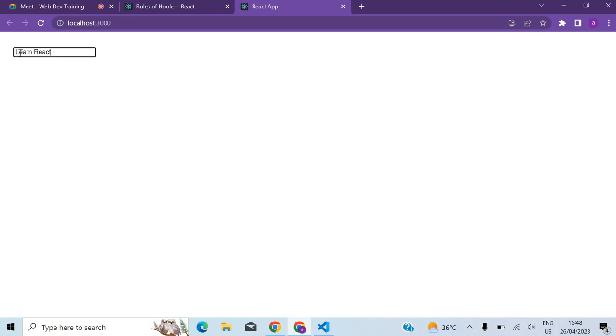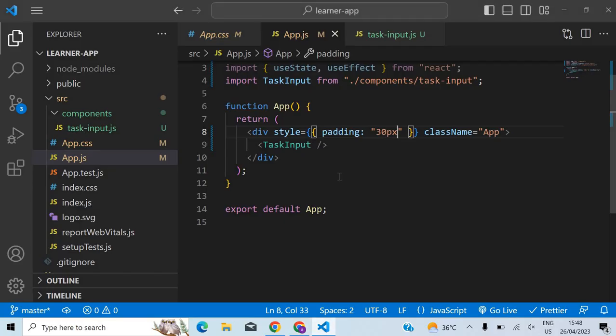I hope you can see this. Should I increase the text size as well, if it's very inconvenient for you? You can see, right, inshallah. Okay, anyway, let me just increase it.